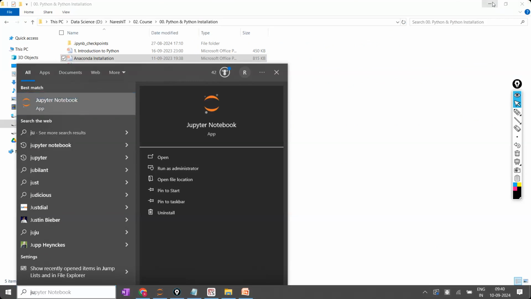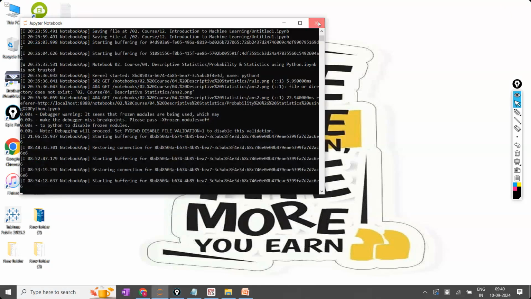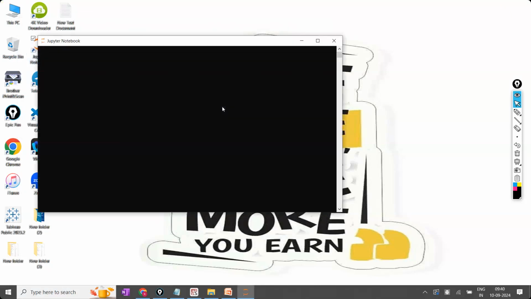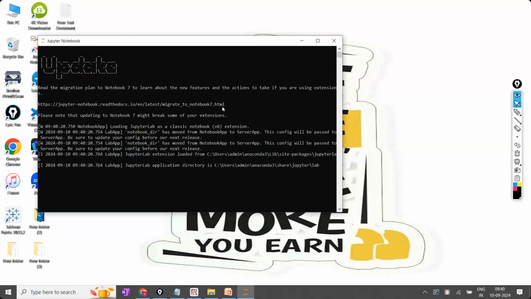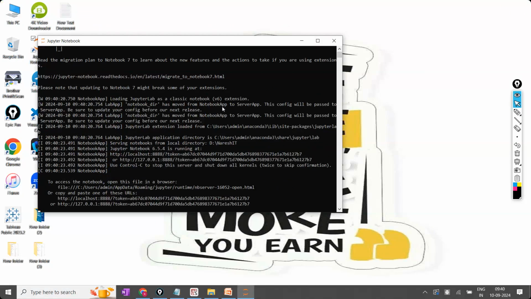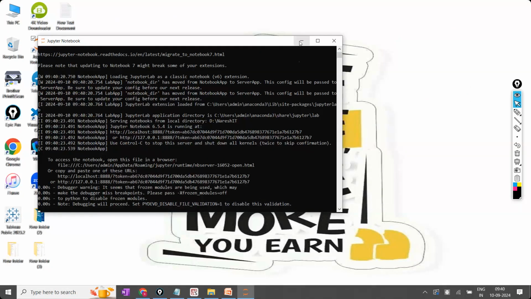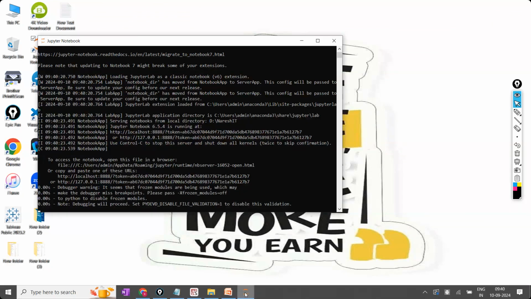Once you click on the Jupyter Notebook, in my case already it is open, I'm just trying to close everything. Once you click on the Jupyter Notebook, it will first show one black window. Don't close this black window. This black window is called the kernel. This black window has to be only minimized. Don't close it. If it is closed, Python code will not be executed. In the backend, your black window has to continue in the same way. The kernel has to be there.